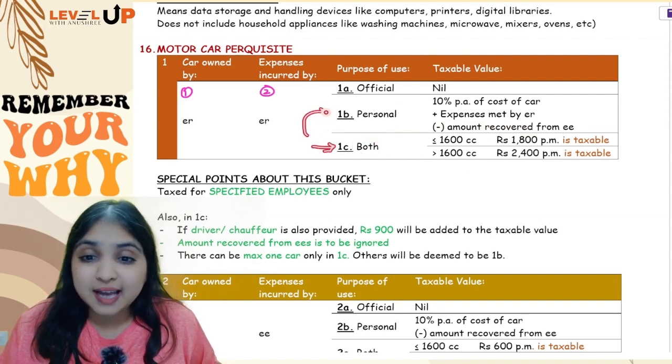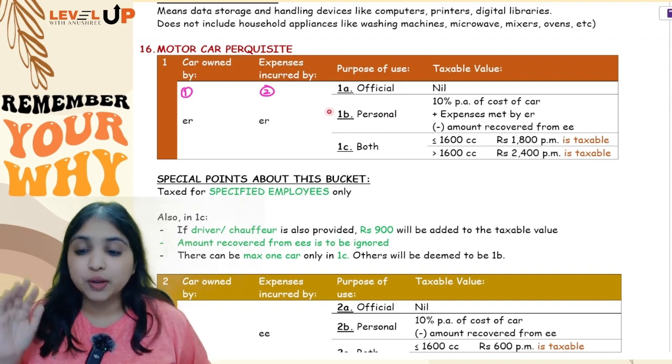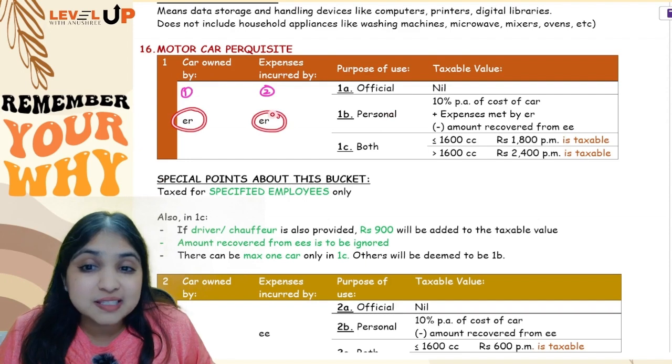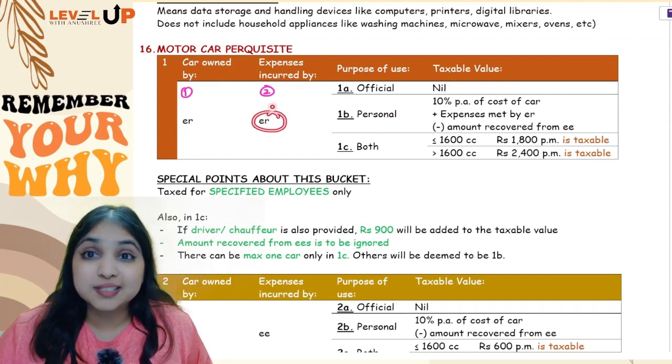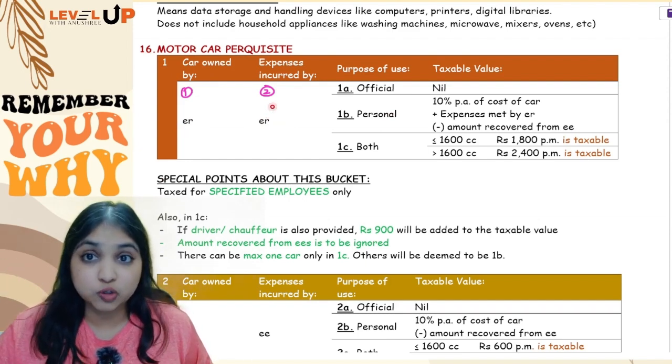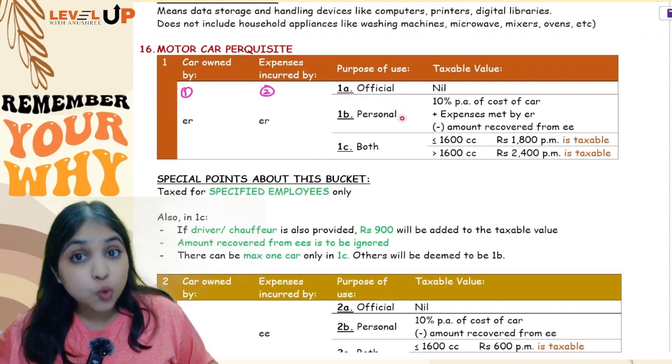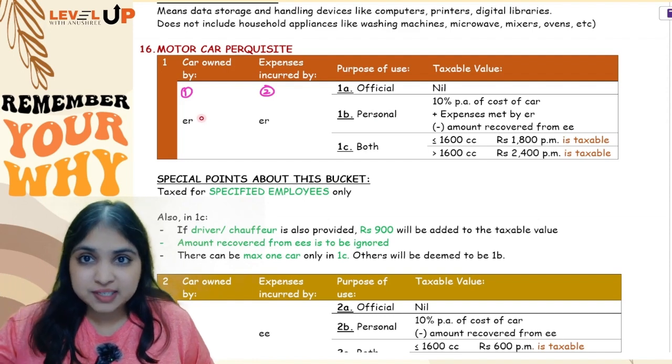Other cars we will treat as if used for personal purpose only. Okay. So this was your first bucket. What if the car is provided by the employer, even expenses are incurred by the employer? So my employee is getting 2 benefits, car also, expenses also. So if the car is used only for official purpose, nothing will be taxable. If the car is used only for personal purpose, then 2 benefits he is getting, right?